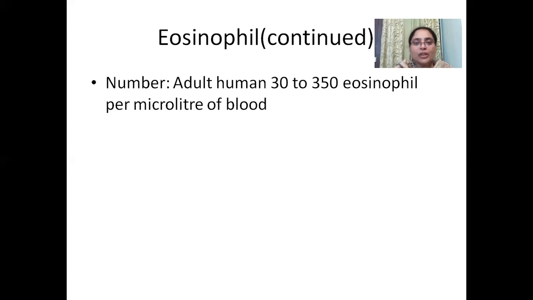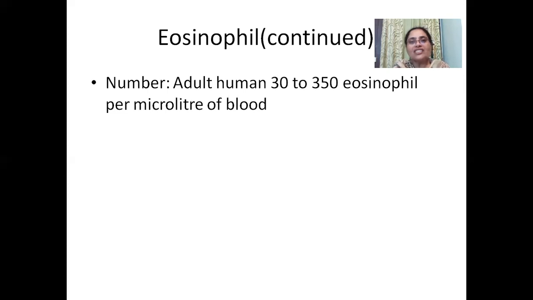And when we are talking about the number, in an adult human, 30 to 350 eosinophils per liter of blood is okay. If the number goes up, then one more thing we can discuss, which is not mentioned in the slide, is the condition when we add philia and penia, two words to remember. Philia will be an increase in number and penia will be a decrease in number.